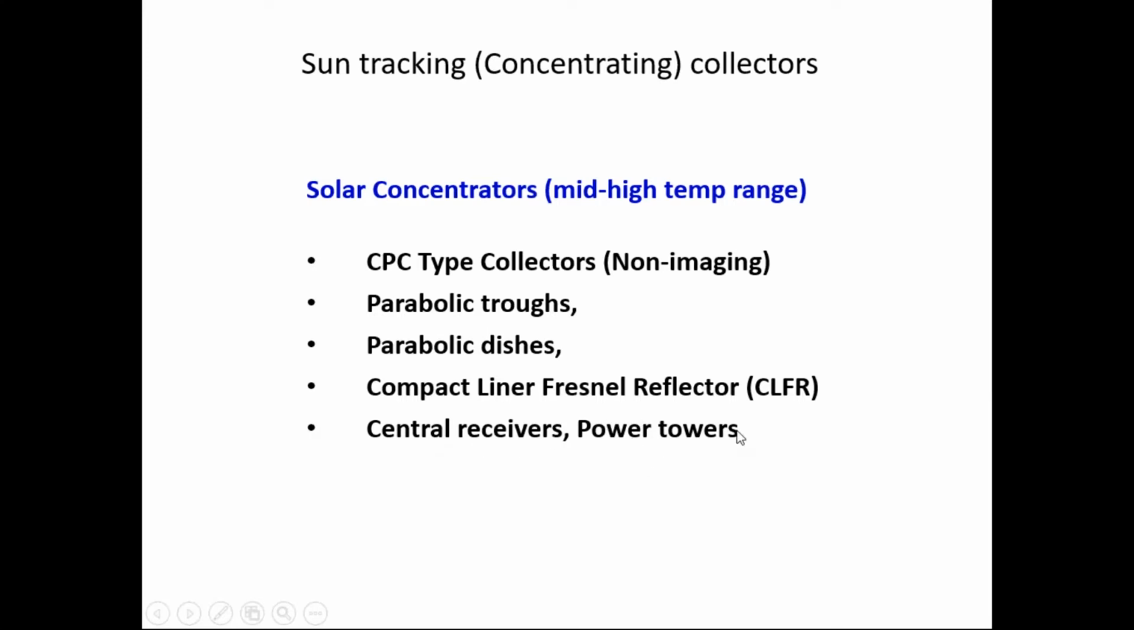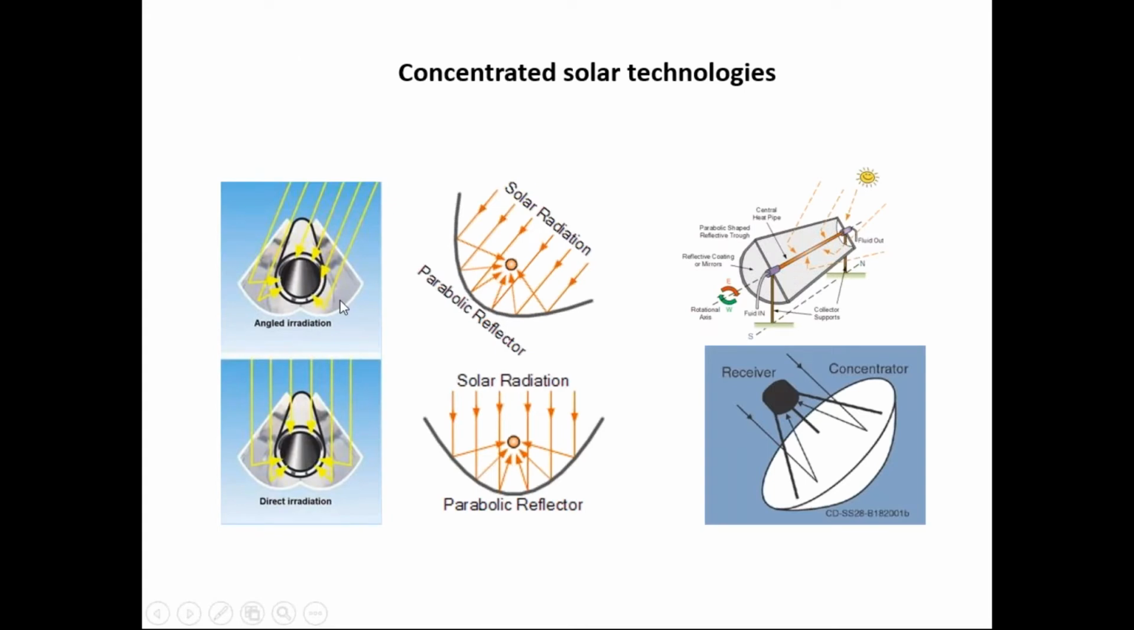So these are mainly used for power generation. Here you can see this is a CPC type collector, CPC where there is no tracking. This technology doesn't track the sun. It uses compound optics, which doesn't need tracking. The other side is it has a low concentration, hence the temperature achieved by using this technology is also low.